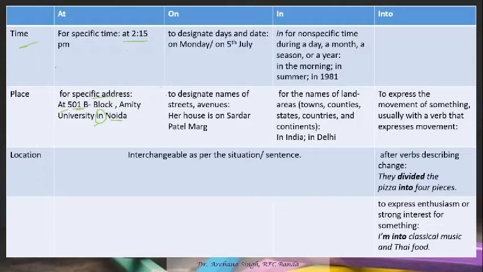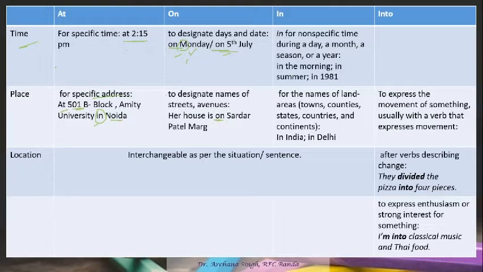Then on is used to designate days and dates. If we say on Monday, on 5th of July, it means we are talking about days. And please ensure that whenever you mention the day in a sentence, the first letter of the day is always capital. On 5th of July. So for specific days and dates, we use on. And if you have to designate the name of a street or avenue, if you're mentioning any road, then you have to use on.